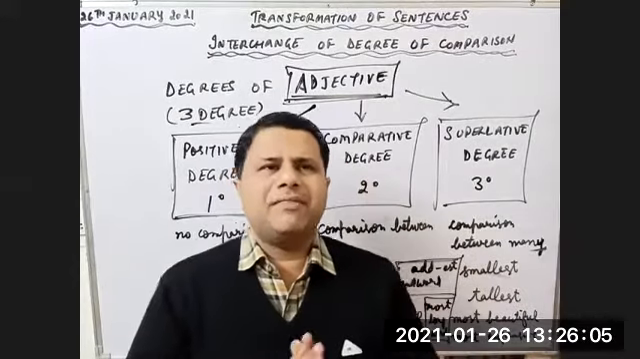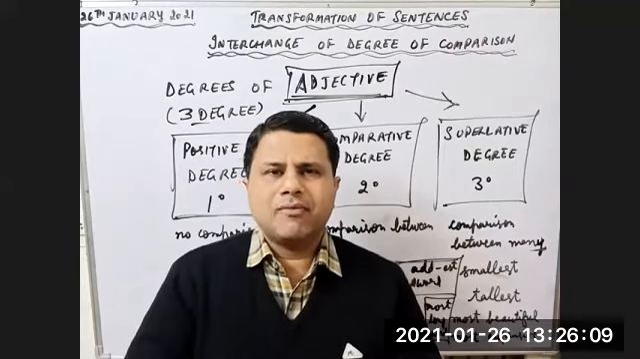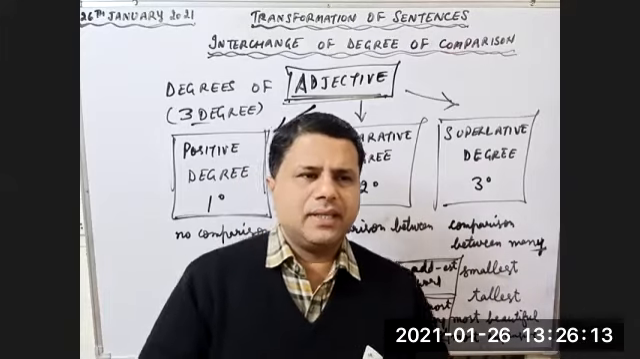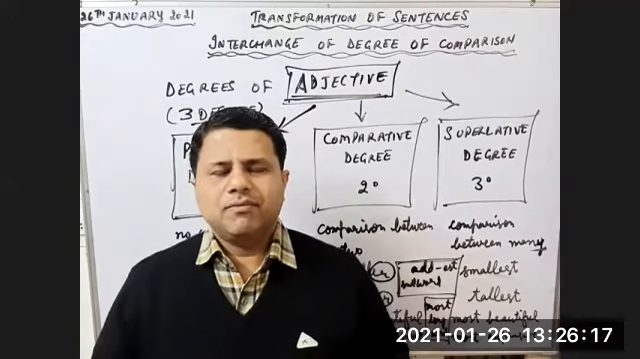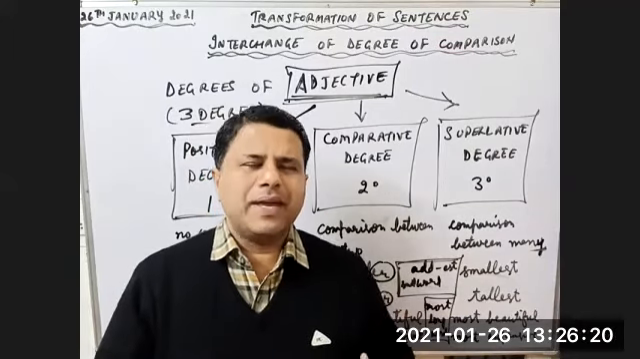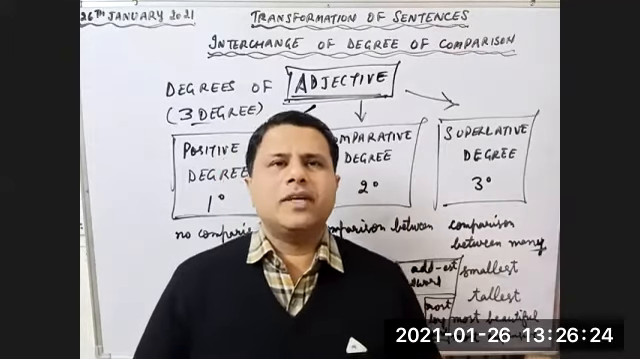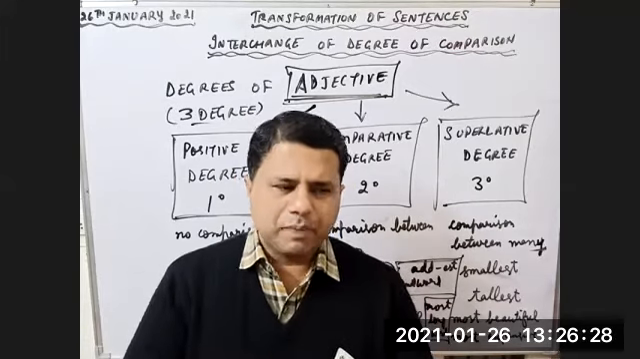Children, today we have done the definition of adjective with examples. Then we have seen 3 degrees of adjectives. Then we have seen the way how they are changed. With small words, we add er to make comparative, est to make superlative. With long words, we add more to make comparative and most to make superlative.